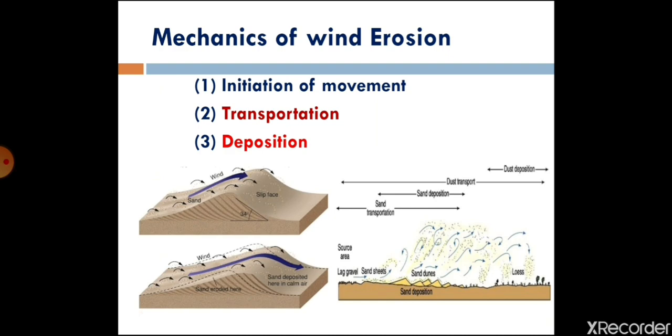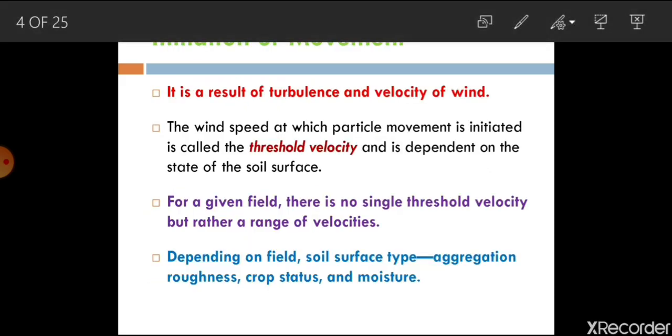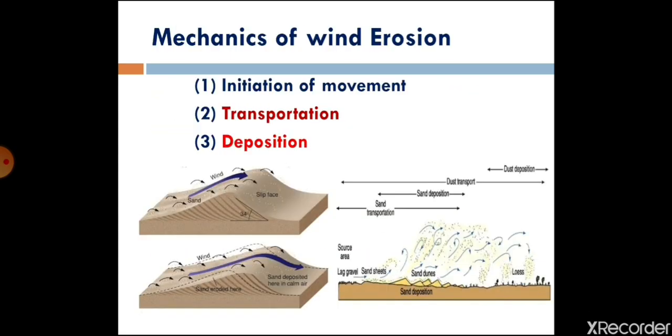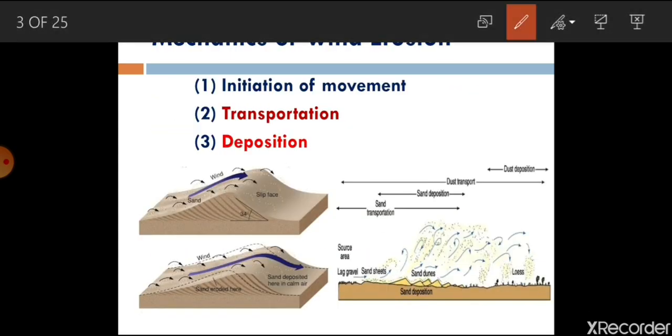So if you see, there are three mechanics involved in wind erosion. First one is initiation of movement. Initiation of movement means detachment of soil particles from the surface. These are the soil particles which are moving, these dots.